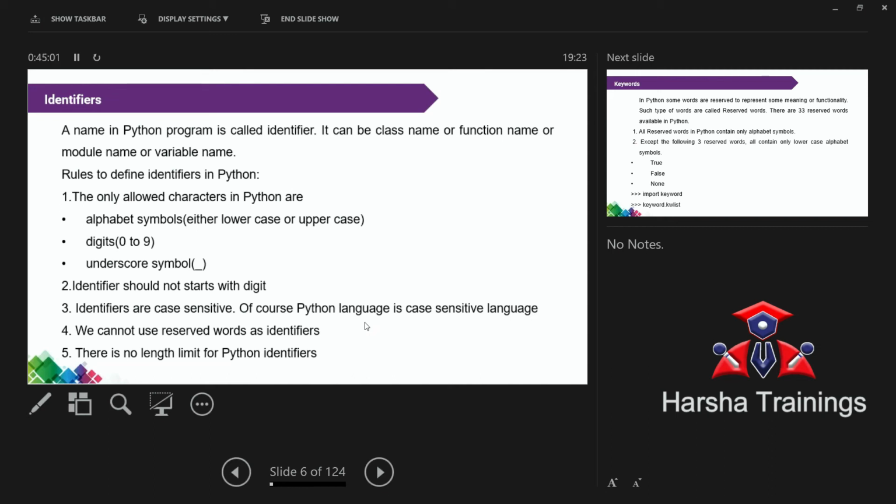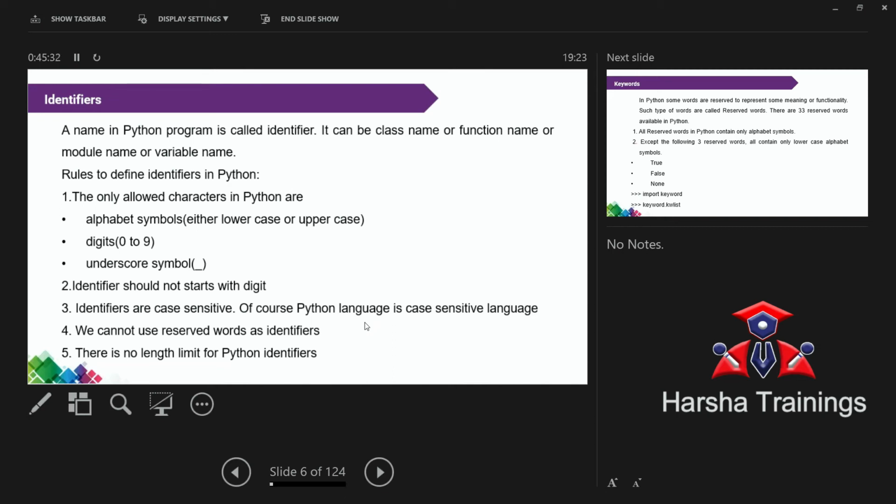Suppose AB is equal to 5. Length is 2. For example, my variable name is ABCDF is equal to 5. That is also a variable. That means the length of the identifier is not fixed. For example, coming to C language, generally we can use only 8 letters. That is, the length is only 8. Depending upon the compiler, that is, depending upon the system, we can take a maximum 16. That is, on the worst case, whatever it is, the length is fixed.